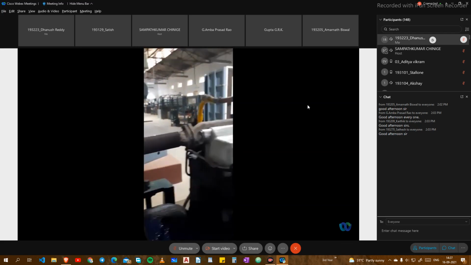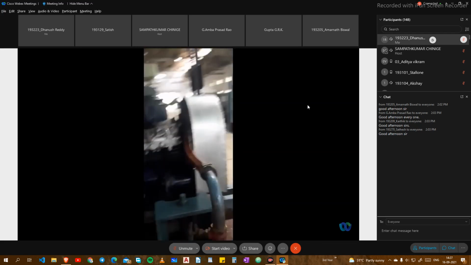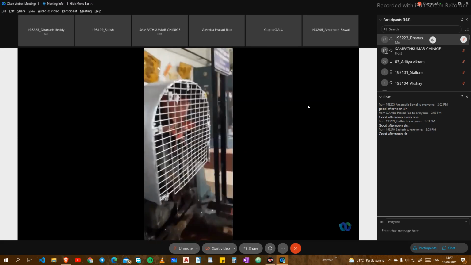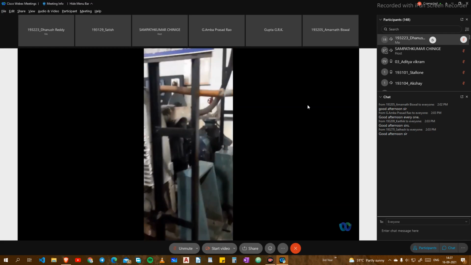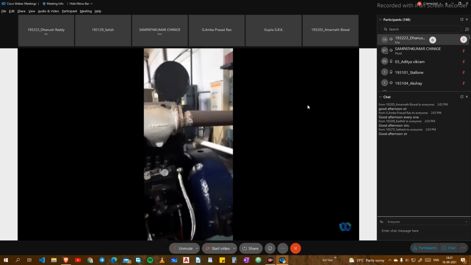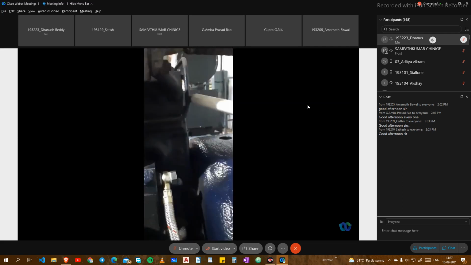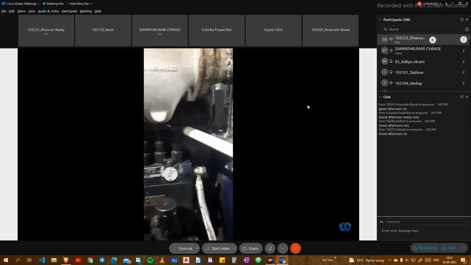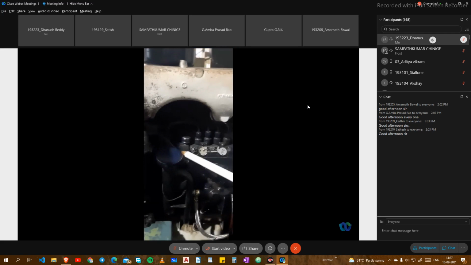In conventional diesel engines, to vary the load, we directly control the fuel rack position. Here we are not directly touching that. We vary the amount of air and the pressure created, and that air pressure is conveyed to the fuel rack. This line comes from the air filter and is connected to the fuel rack.